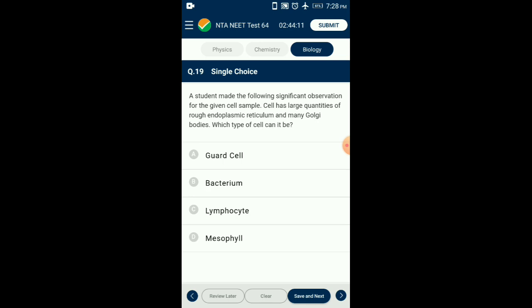Mesophyll, part of the leaf in a plant, contains a high amount of chlorophyll tissue, thus involved in starch production rather than protein. Lastly, lymphocyte, a type of WBC, is involved in making antibodies, which are made of protein. Rough endoplasmic reticulum is involved and Golgi bodies help in secreting out those produced antibodies. So the answer for this question is option C, lymphocyte.